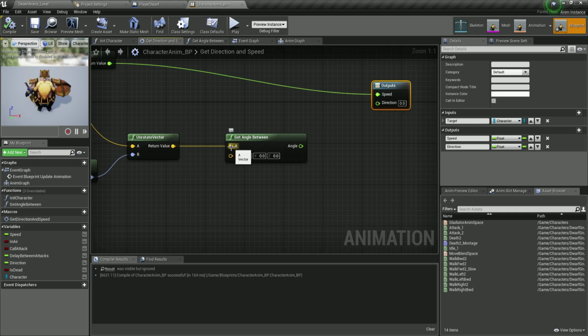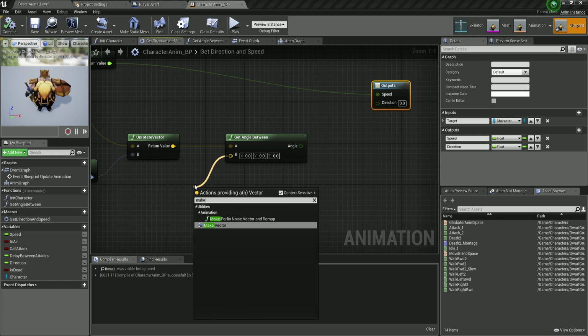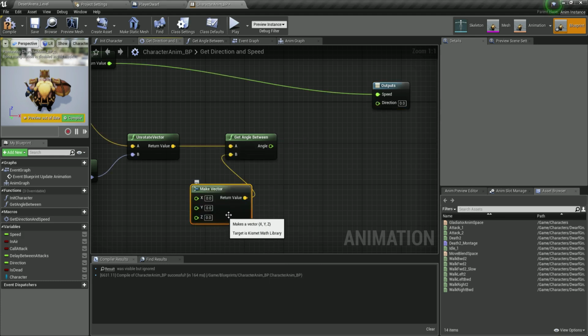So plug in vector A, and we also need vector B. So make vector from here. There you go.